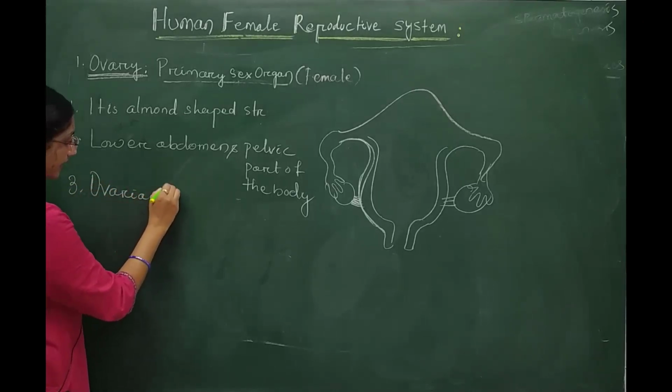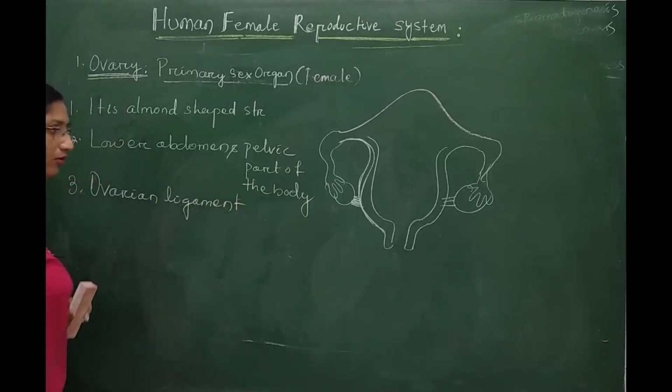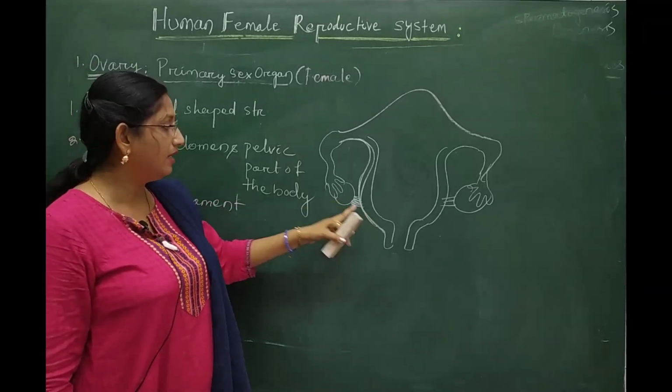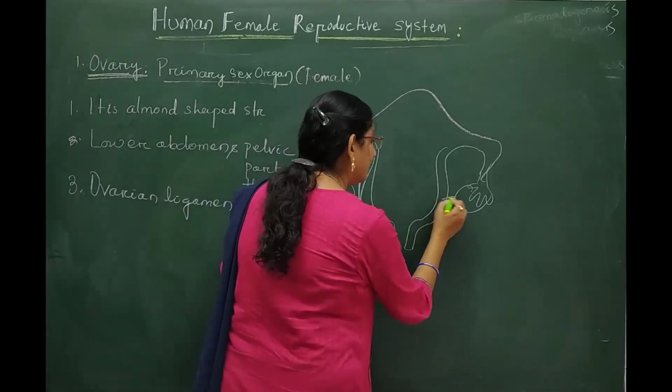Ovarian ligament. So, the two ovaries are attached to the uterine wall with the help of a ligament known as the ovarian ligament.